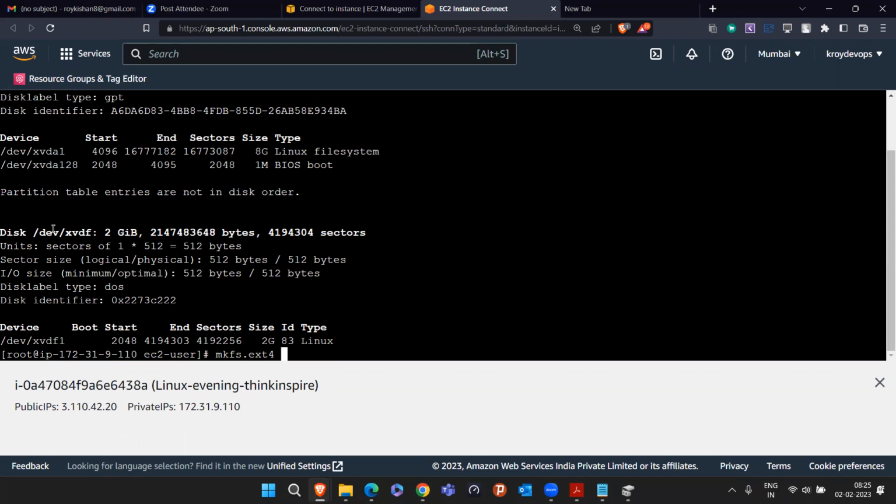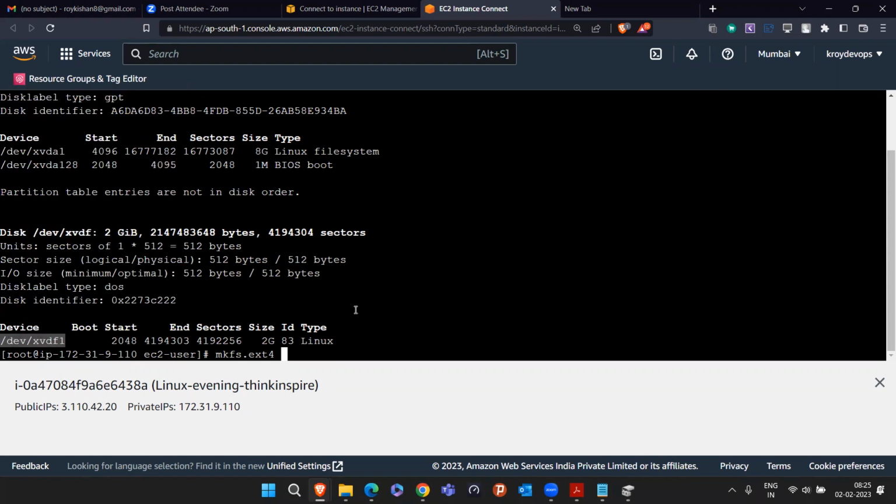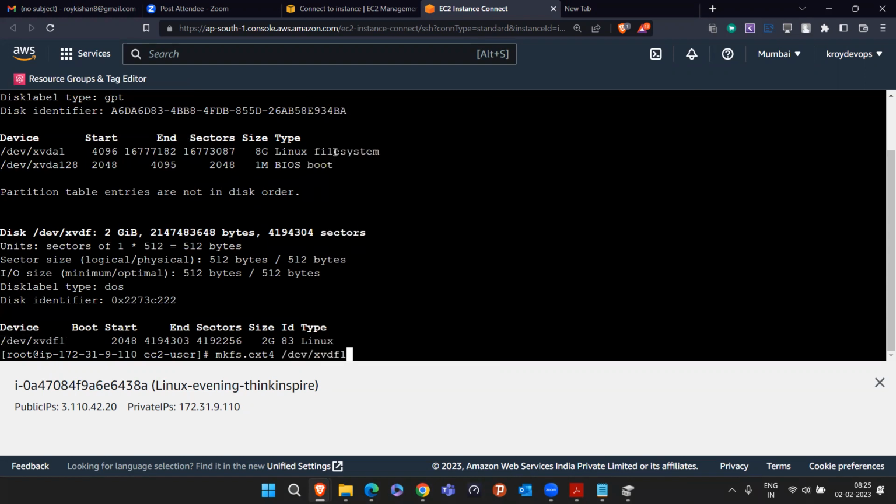Yeah. So we don't have to give this name. We have to give this /dev/xvdf. So just copy this and paste it here after a space. That's the thing you have to remember. If you remember that you cannot format the hard disk, you can only format the partitions, you will never get an error. Okay. Just do mkfs.ext4 and this is the partition name.